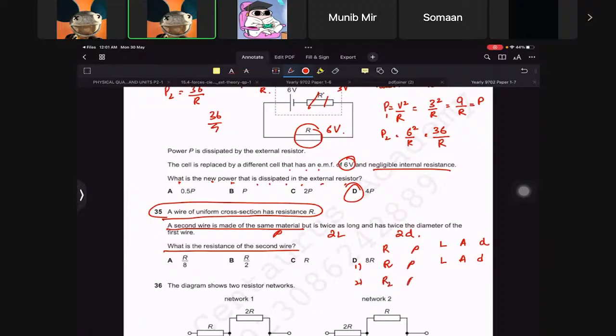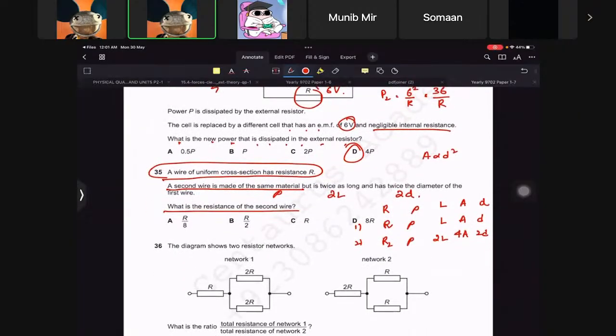This is same, this is 2L, diameter is 2D, because area is proportional to d square, which means area will be 4 times then. So now for the first one it will be rho L upon A, and the second one it will be rho 2L upon 4A, which is basically half of rho L upon A, because rho L upon A is R, which means R2 will be half of R. So that has to be B then, right? So you should always follow this method. It's very easy. It gives you the right insight.